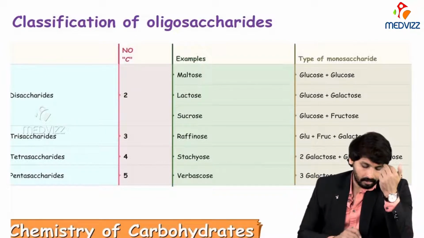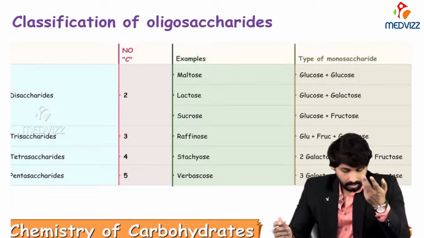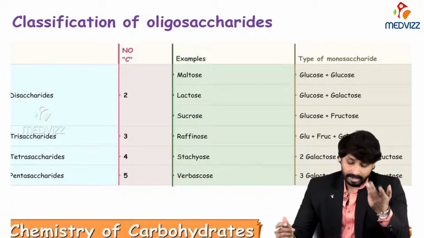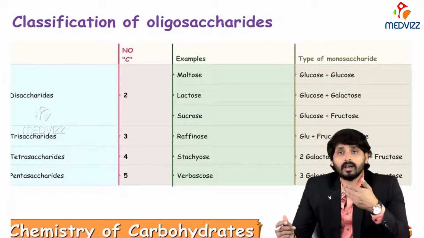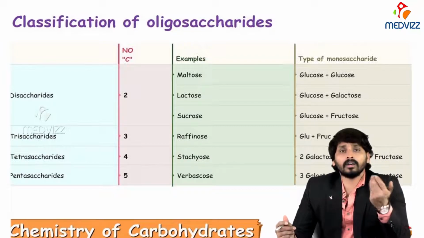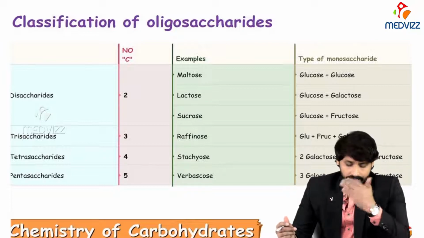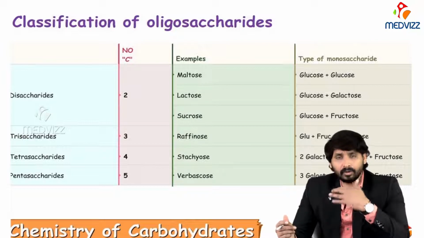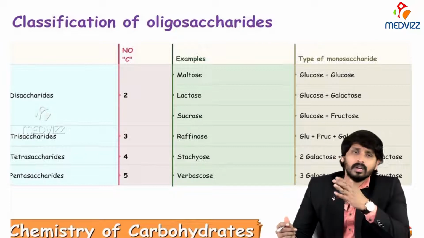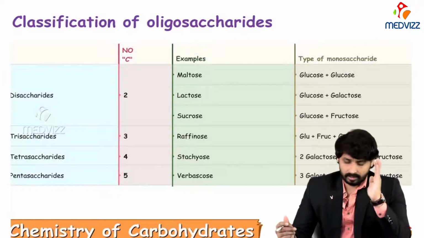And trisaccharides: raffinose; tetrasaccharides: stachyose; pentasaccharide: verbascose. All these are other types of oligosaccharides which have less significance. Raffinose, stachyose, verbascose are all found in cabbage, cauliflower, in plant vegetable sources.